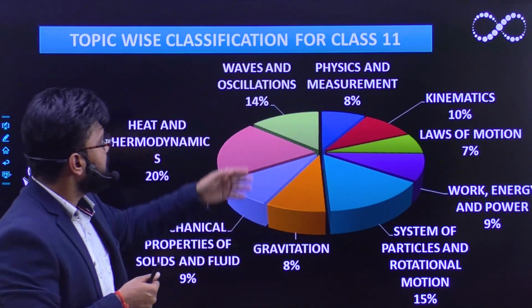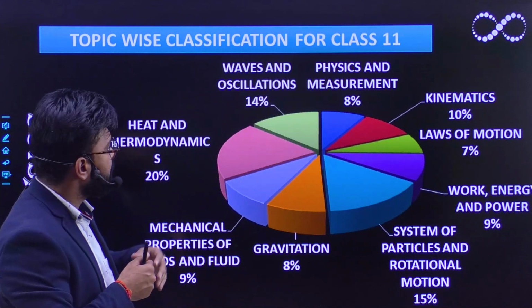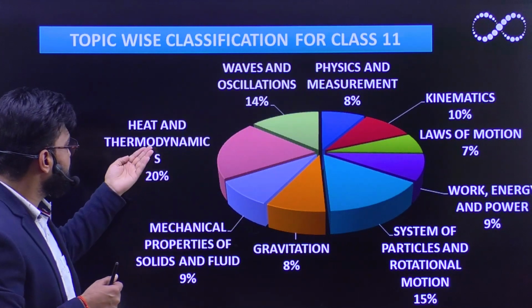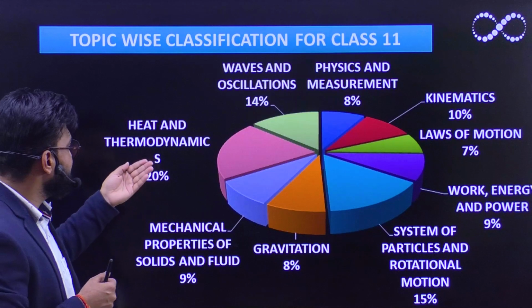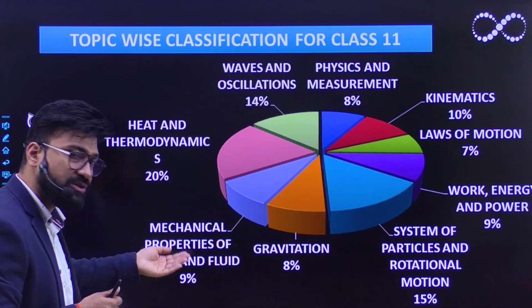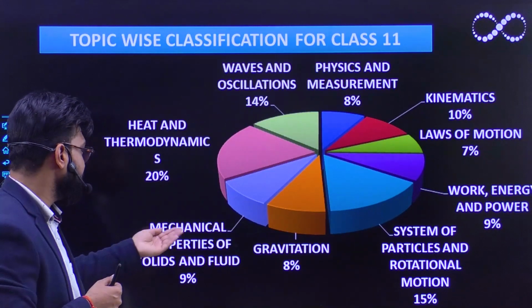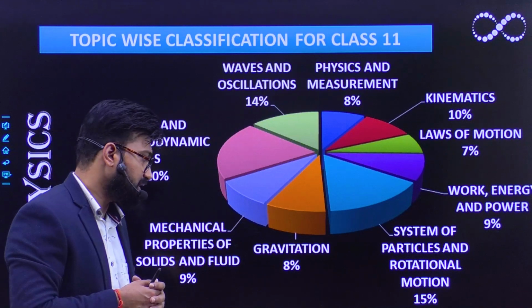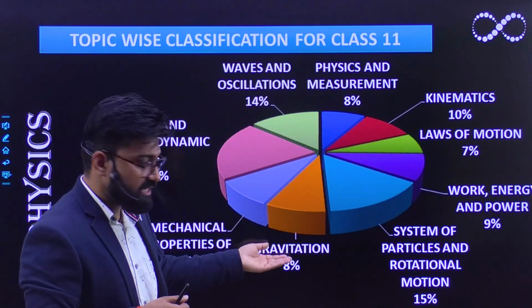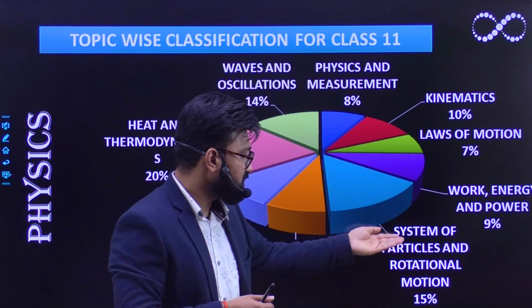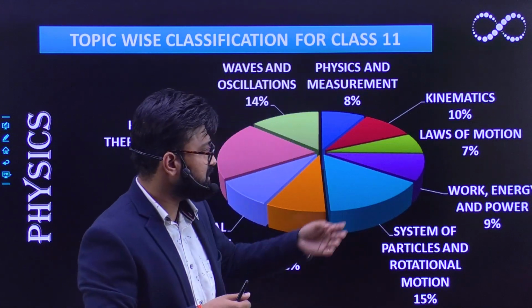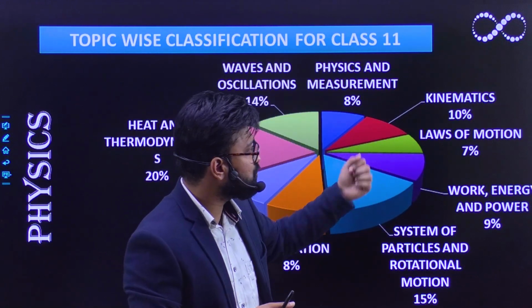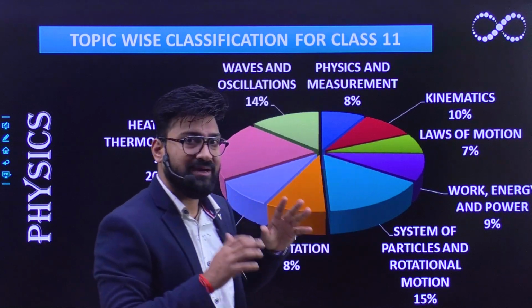14% are coming from waves and oscillations, 20% from heat and thermodynamics, and 9% from mechanical properties of solids and fluids. 8% of your questions are coming from gravitation, and system of particles comprises 15%, work energy 9%, laws of motion 7%, and kinematics 10%.